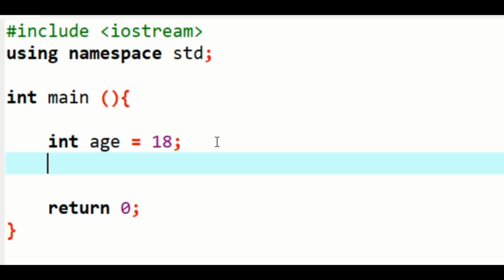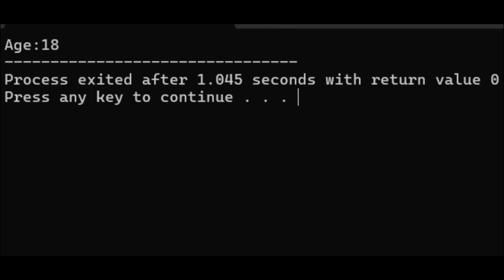Here is the example of the code. Here, int age = 18; creates a variable named age and assigns the value 18. The variable can only be used inside the main function. The output is obviously 18. The program will display the value stored in the variable.